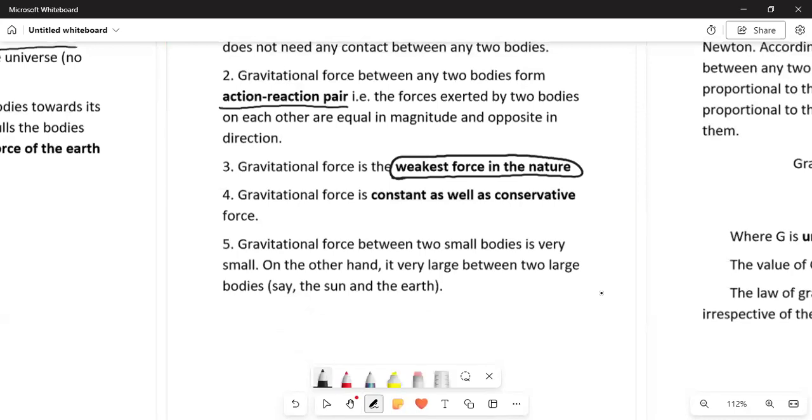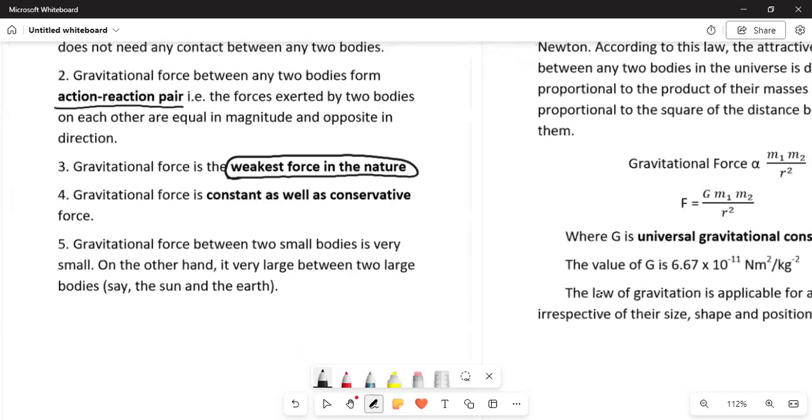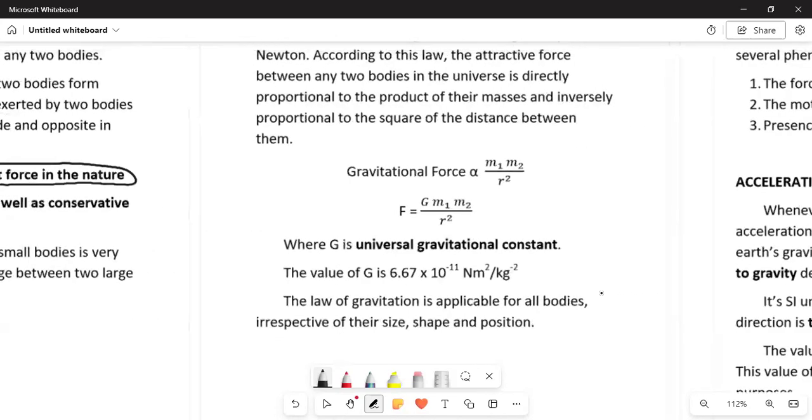Gravitational force is constant as well as conservative. Then gravitational force between any two small bodies is very small. On the other hand, it is very large between two bodies like the sun and the earth, like the sun binds the earth with it.